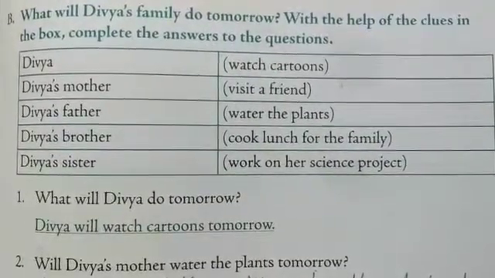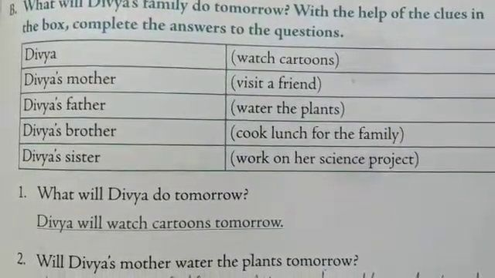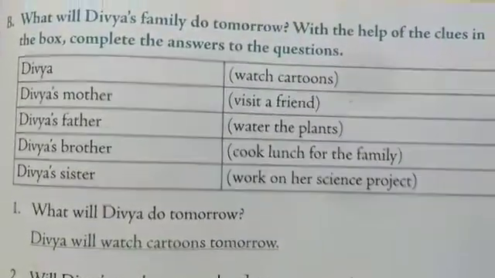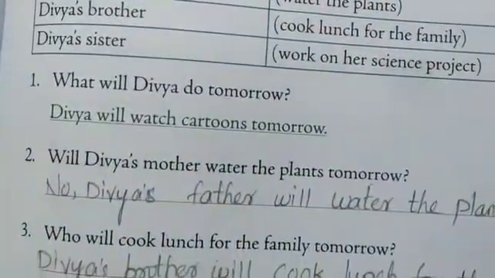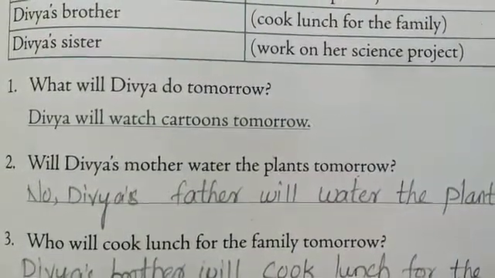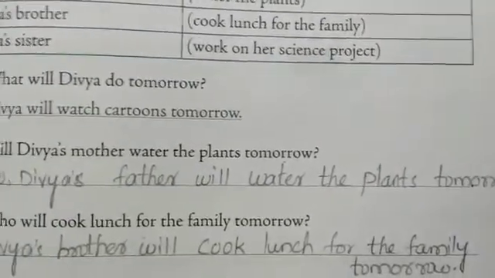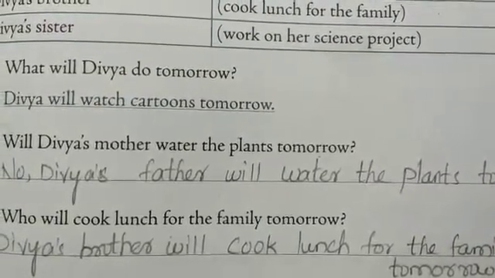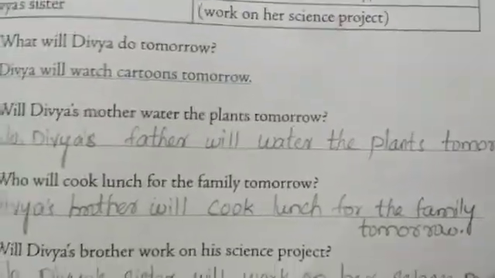will Divya's mother water the plants tomorrow? If the sentence starts with will, it indicates that it is a yes or no question. So the answer changes into yes or no. That is, no. Divya's father will water the plants tomorrow. Here they asked, is her mother watering the plants? No. It's Divya's father who will water the plants tomorrow. Third one,